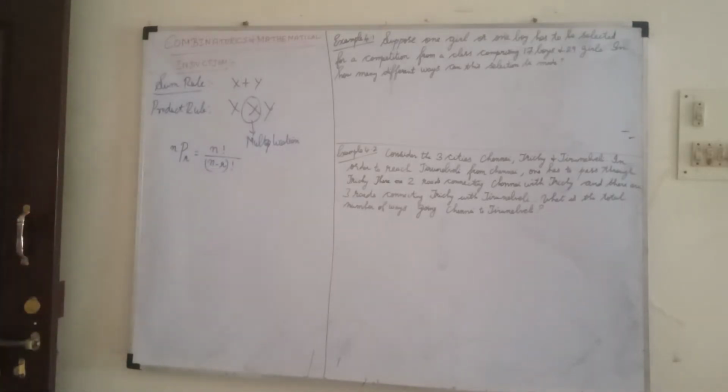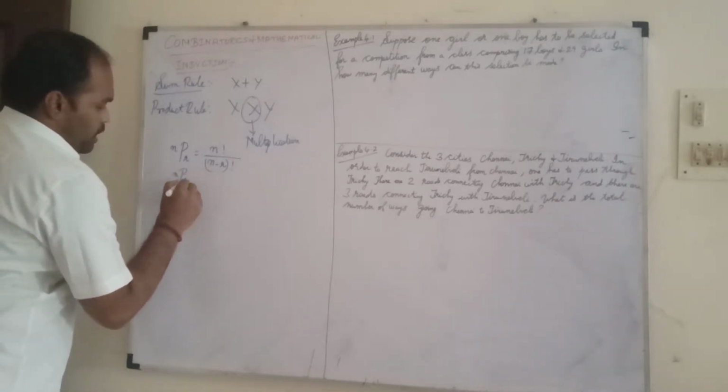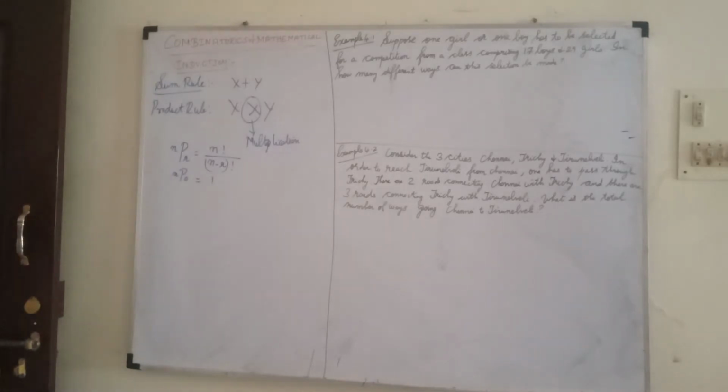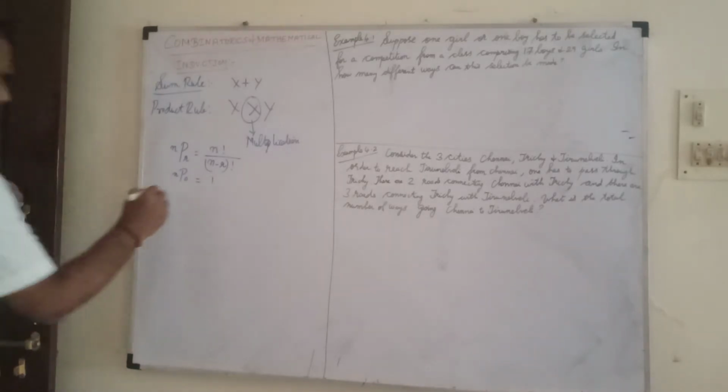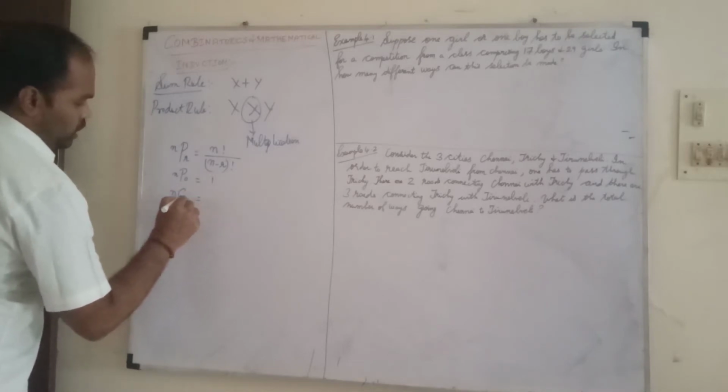Next, n is the number of terms, and nP0 is 1. The next is nCr, where C means combination.